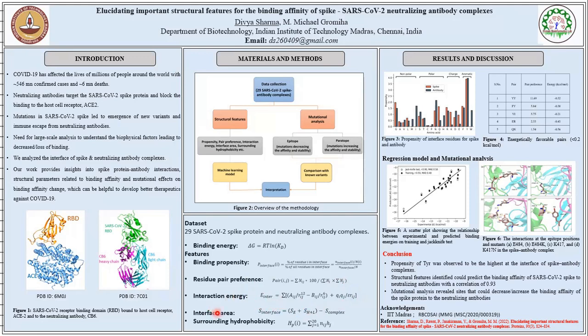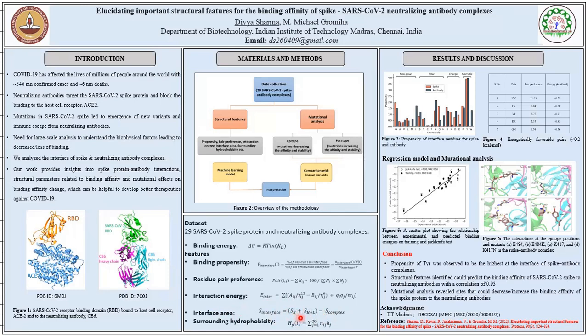Accessible surface areas of the RBD region of the spike protein S_E and the antibody, H plus L, as well as the entire complex, which is S_complex, were calculated by rolling a water molecule of radius 1.4 angstrom over the protein or the complex surface. And further, the interface area was calculated as the subtraction of the surface areas of the complex and the free proteins.